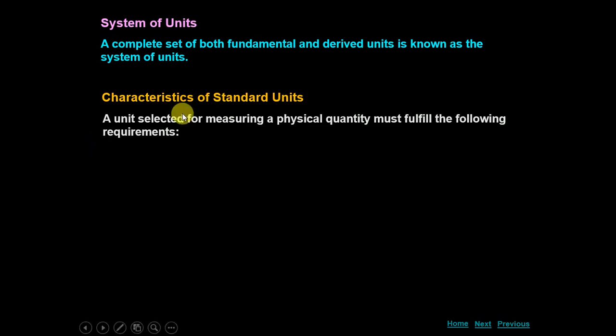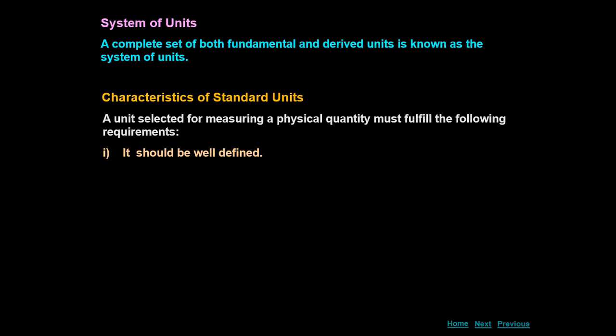A unit selected for measuring a physical quantity must fulfill the following requirements. First, it should be well defined. Its definition is not going to change with the place or with the time.